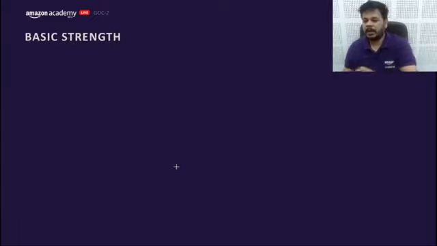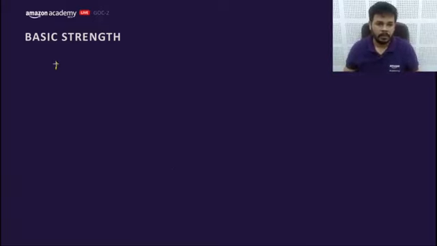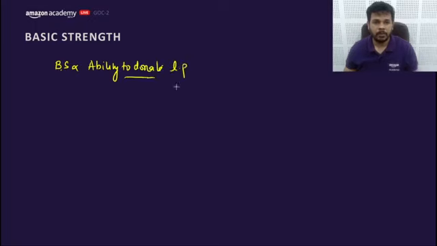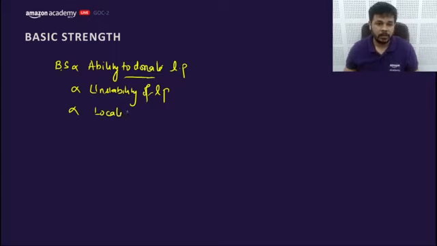Now let's move to the next part, which is basic strength, which is absolutely opposite to the acidic strength. Basic strength means ability to donate lone pair. Or in other words, in a beautiful way, unstability of lone pair. Unstability of lone pair is directly proportional to what? Localization of lone pair. Inversely proportional to what? Delocalization of lone pair.